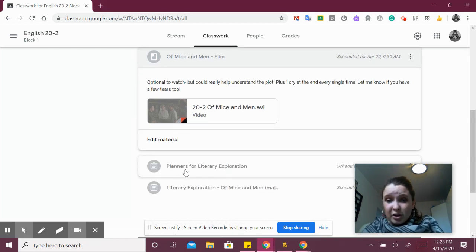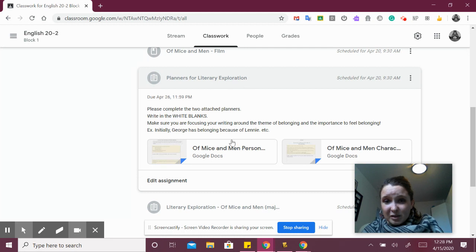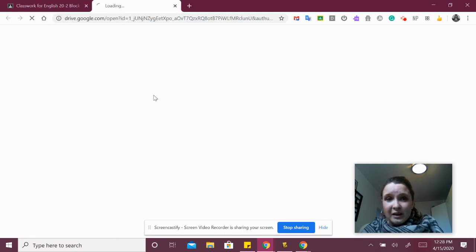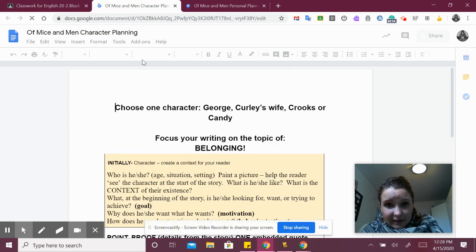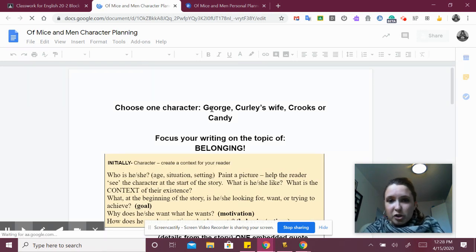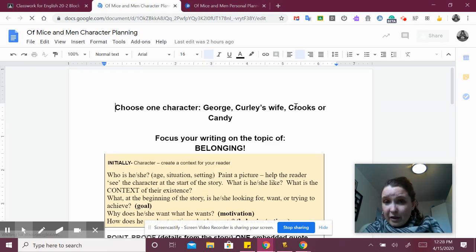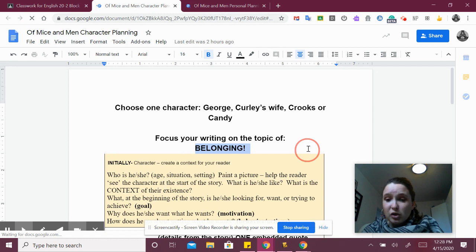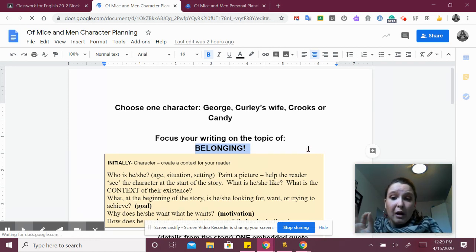So, under the planners for the literary exploration, I've put two. One is a personal, and the other is for the character. So you're going to go into these planners, and you are going to type in the white blank section. You're going to choose a character: George, Curly's wife, Crooks, or Candy. No one else. Those four. Choose one. And you're writing on belonging. So the entire time, I want you to focus on belonging.